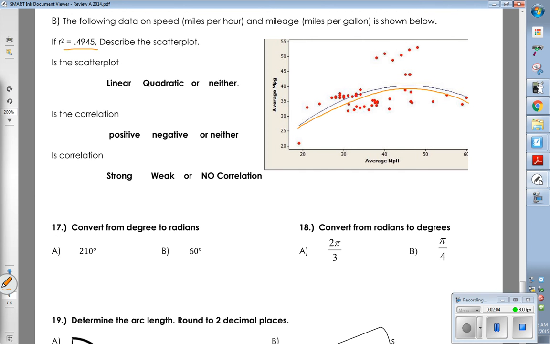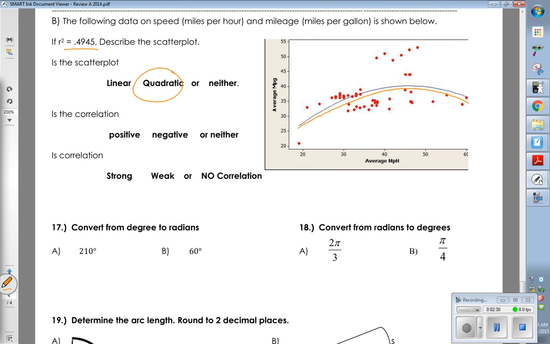Because they drew in the best fit line, let's use it. Regardless of the dots, is that line a straight line or a parabola-looking line? That makes it quadratic. I understand where you're coming from in terms of the dots not being very good, and I don't disagree with that. But if they give you the best fit line, let's assume that's what we got.